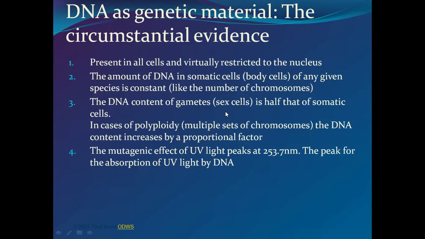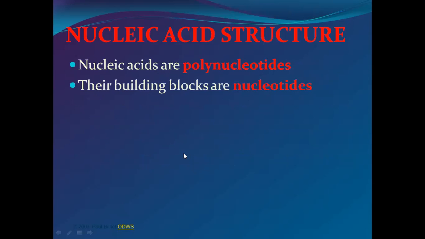Then the DNA content of gametes is half that of the somatic cell. So in the gametes, male gamete or female gamete, the DNA content is half. In case of polyploid, multiple sets of the chromosome, the DNA content increases by a proportional factor. अगर वो polyploid है तो उसमें double number आता है. The mutagenic effect of UV light peaks at 253.7 nanometer. The peak for the absorption of UV light by DNA. So this takes place in the DNA.